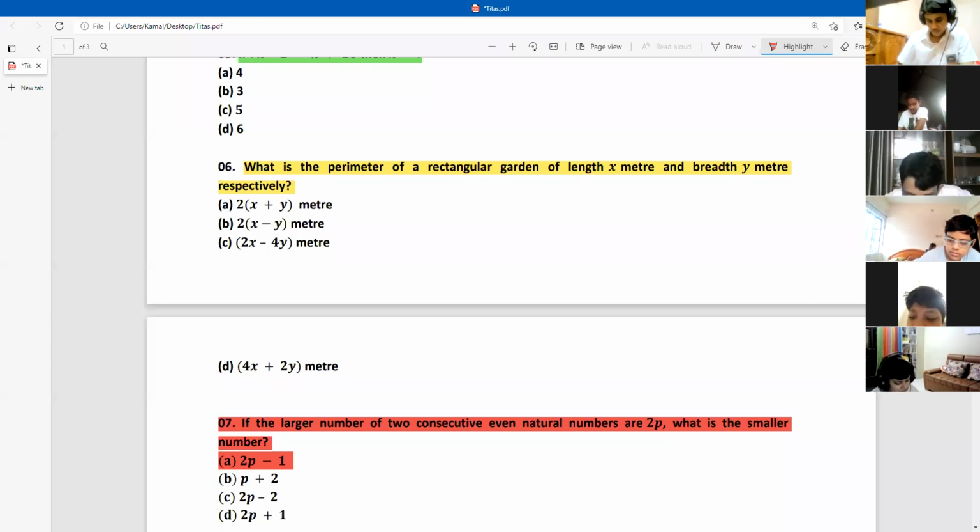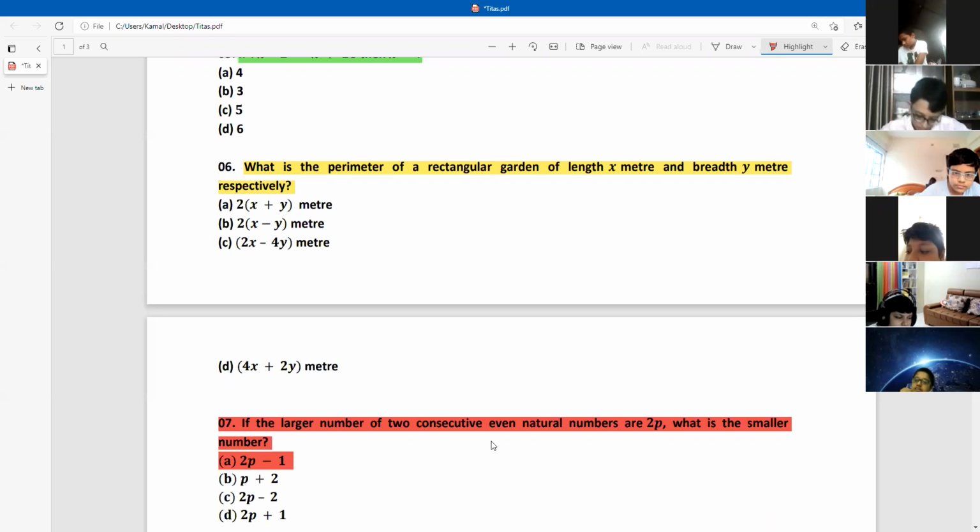Which number question? Question number 7. If the larger number of two consecutive even natural numbers is 2p, what is the smallest number?